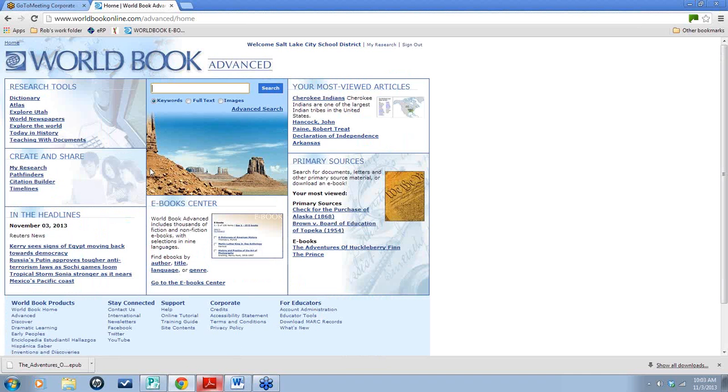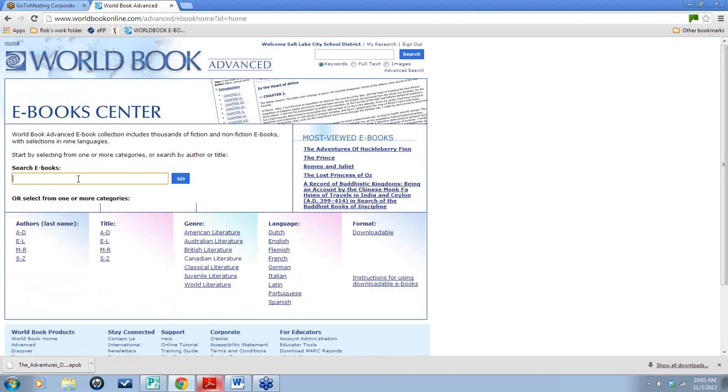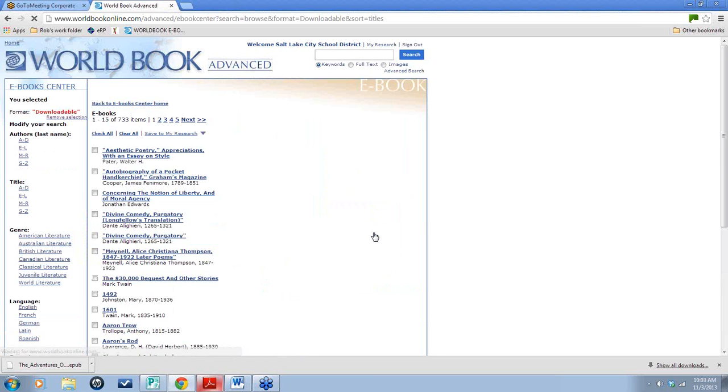Wanted to jump in and show you really quickly our ebook center. And you can do a basic search into thousands of ebooks here. If you wanted to only go to downloadable ebooks, you would click here. I do want to point out there's an instruction sheet on how to download some of our ebooks, and you would just click here, and it's a PDF, and it will show you how to download to a Kindle, a Nook, an iPad, etc.